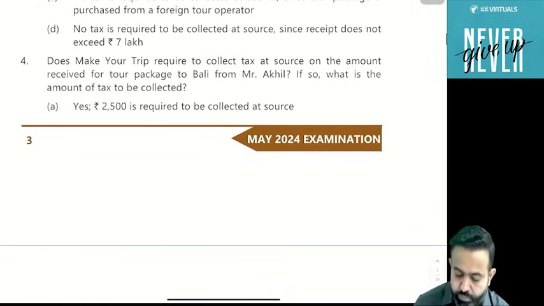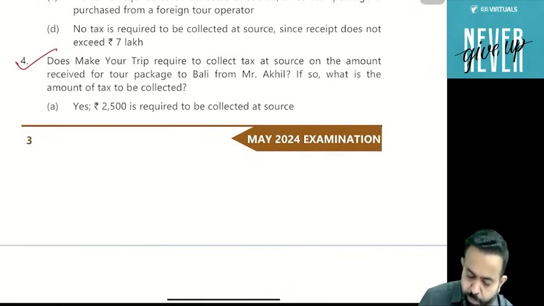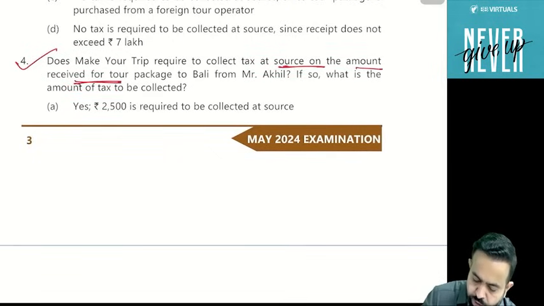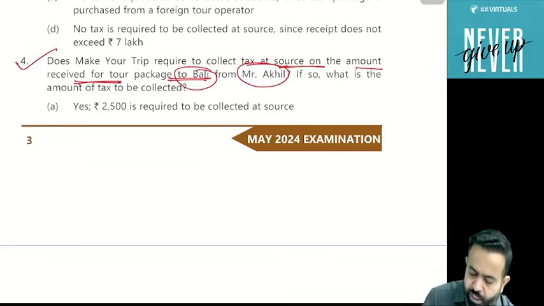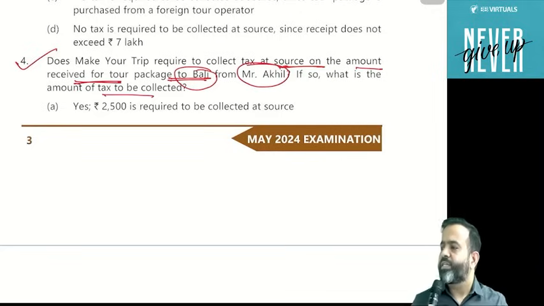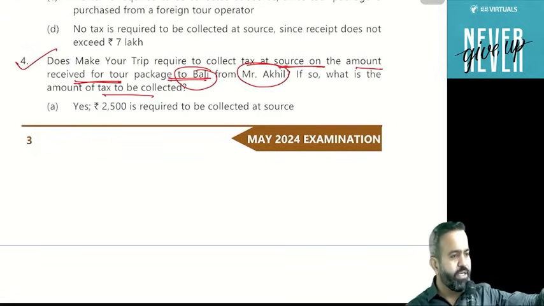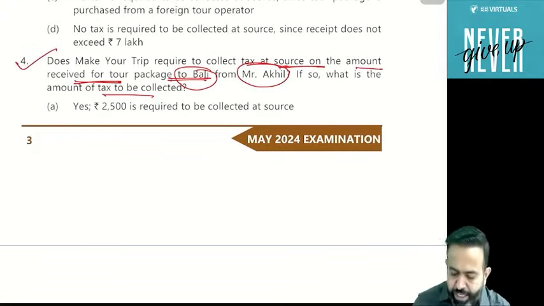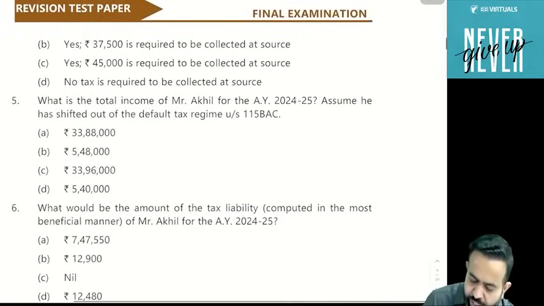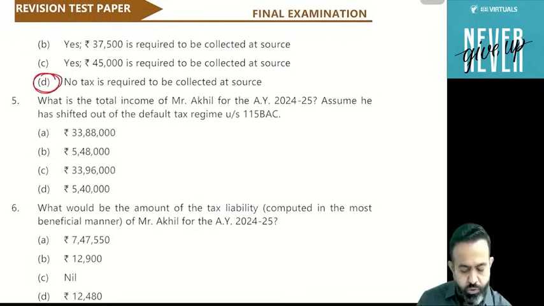First is, does MakeMyTrip need to collect tax at source on the amount received for the tour package to Bali from Akhil? If so, what is the amount of tax to be collected? Today we have discussed that if any non-resident visited India and he is purchasing an OTPP, then TCS is not applicable. So here he is a non-resident, and when he is purchasing the OTPP, then TCS is not applicable. So B is the right answer.